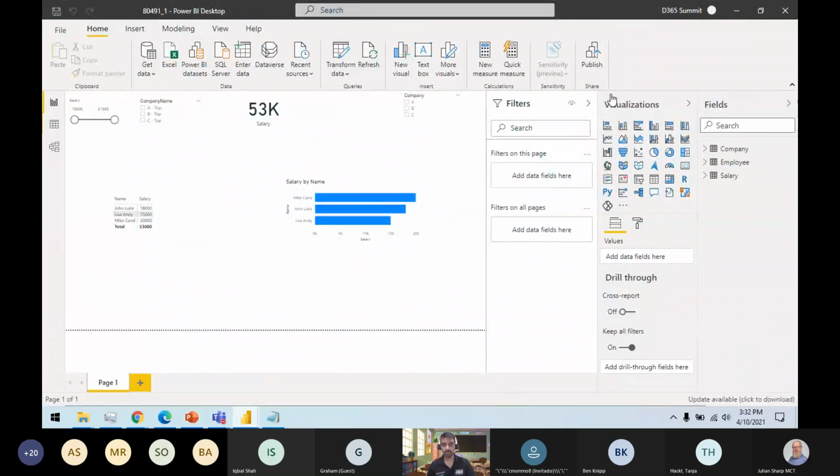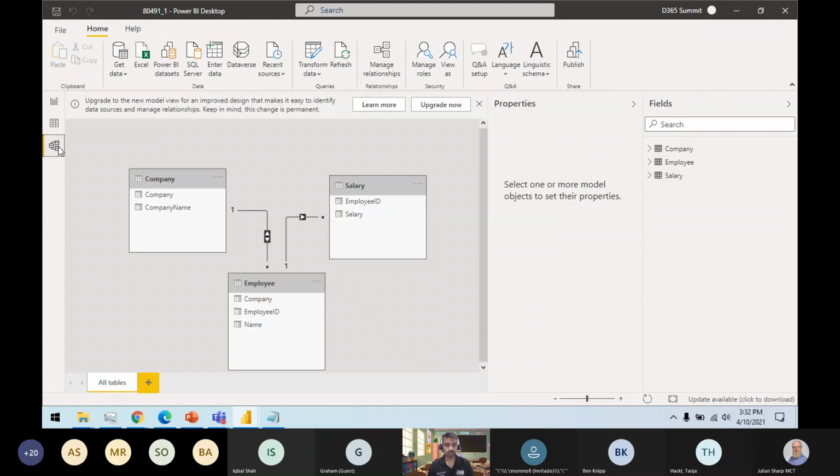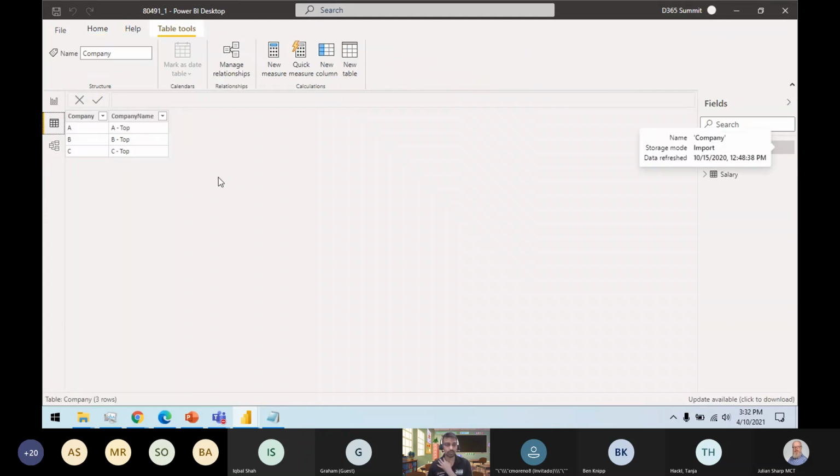Now I have these two files here. This is my file. Let me know if you can see these files. Currently this is my table, the ABC company table: company A, company B, company C, and this is a company name. This is a very simple dimension table.